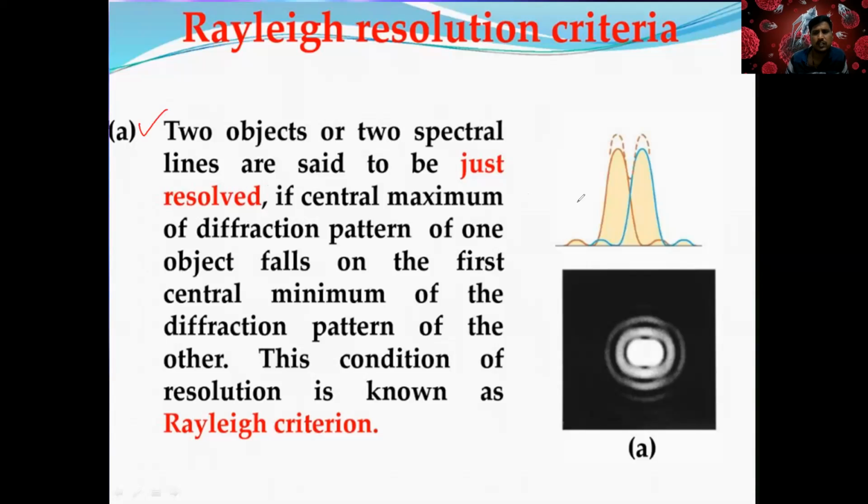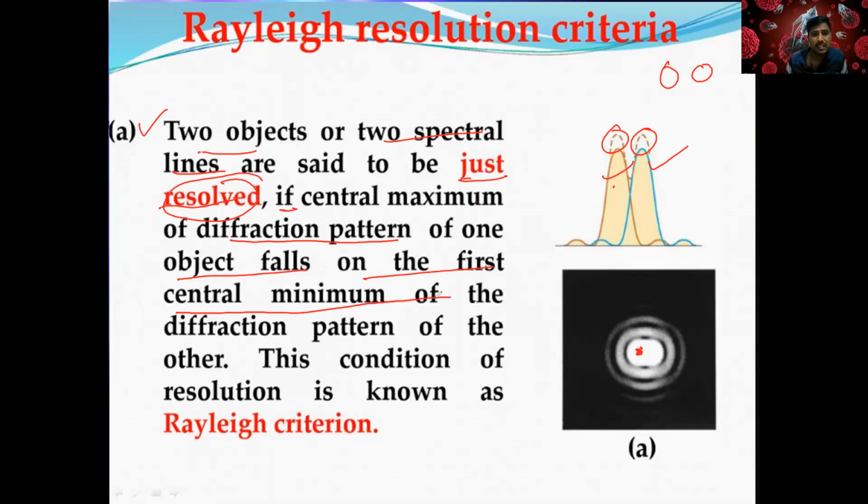One condition, first condition, you can see here. Two objects or two spectral lines. These are the spectral lines. Two objects, it could be two objects or two spectral lines, are said to be just resolved, ante clearly seen, if the central maximum, you can see clearly the central maximum of the diffraction pattern of one object falls on the first central minimum of the diffraction pattern. This condition is known as Rayleigh condition or Rayleigh criterion.